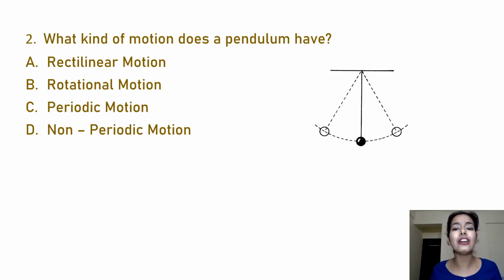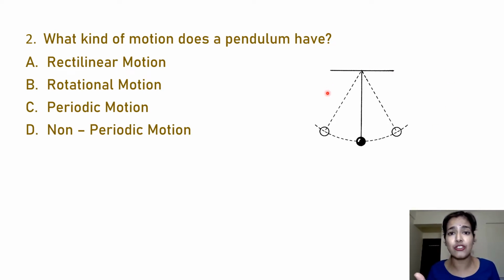Now my second question here is: what kind of motion does a pendulum have? A. Rectilinear motion, B. Rotational motion, C. Periodic motion, and D. Non-periodic motion. We know it very well from our previous understanding that a pendulum exhibits basically two types of motion.